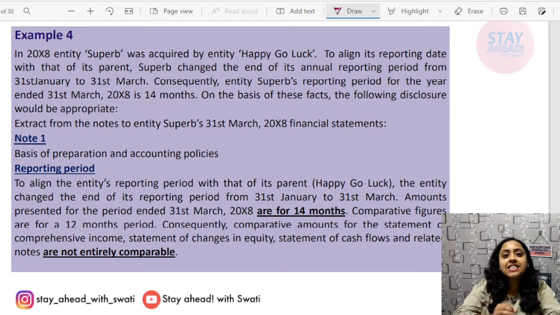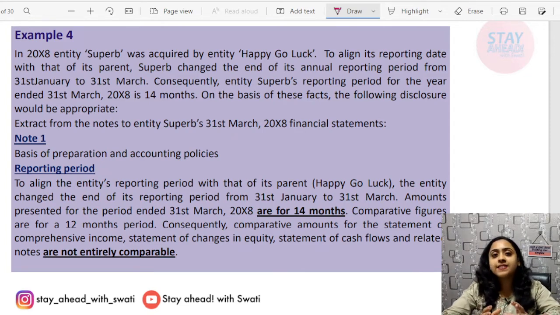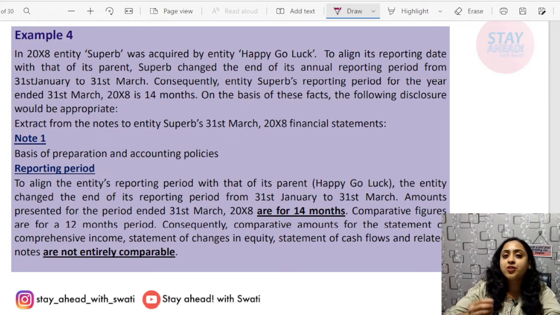This lecture is in continuation with lecture number 4, in which we were covering chapter number 2, unit number 1 of CA Final Financial Reporting. We were discussing all about Ind AS 1, the presentation of financial statements. Till now we have covered some topics and lastly we covered 3 examples. Now we will continue and see the 4th example and further on some remaining topics of Ind AS 1.